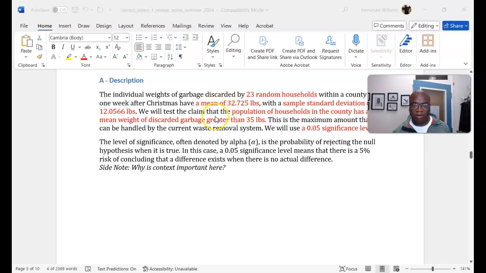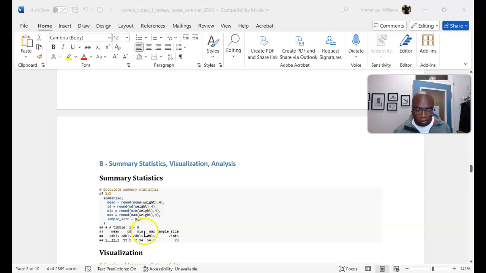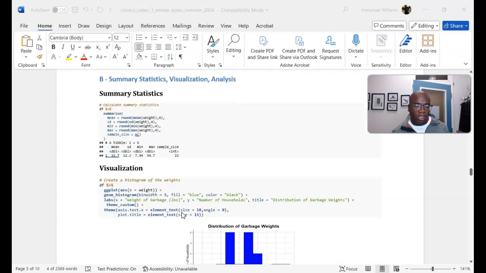This is rounded, by the way. I mean, this is more exact, and this is rounded. Our min and max are as follows, and then our sample size is 23. That's what's important from our summary statistics. When it comes to visualizing this information, it's imperative that we know our various techniques: a histogram, a box plot, a violin plot. You'll see that soon. But I decided to just show you a histogram.